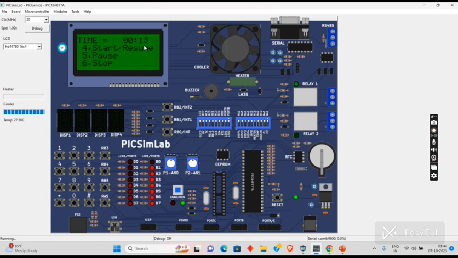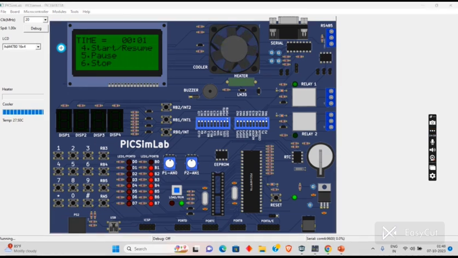After 30 seconds, automatically we will get a buzzer sound.